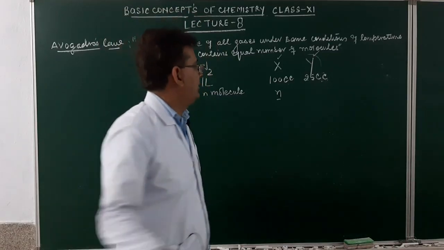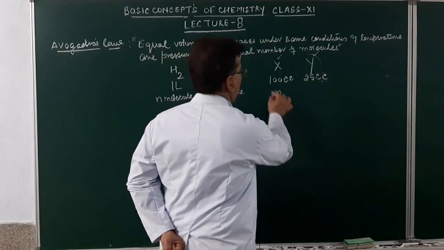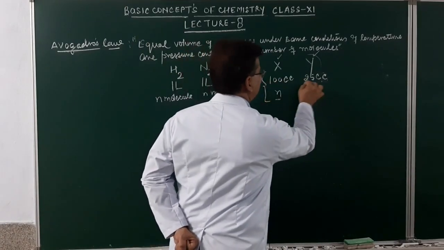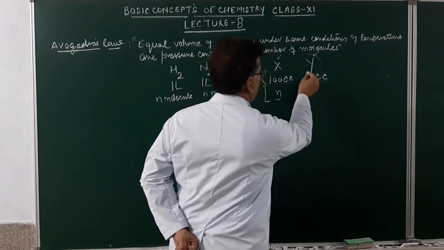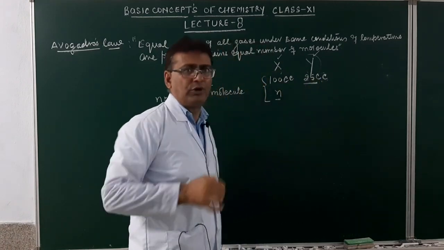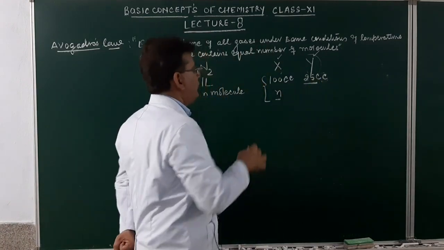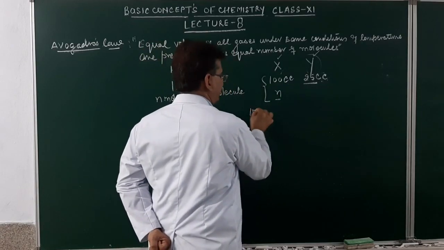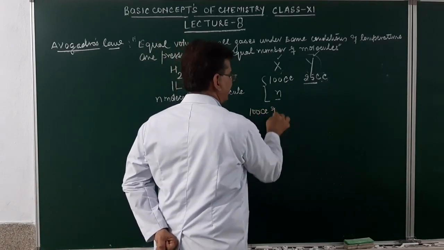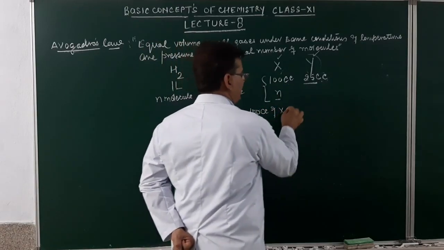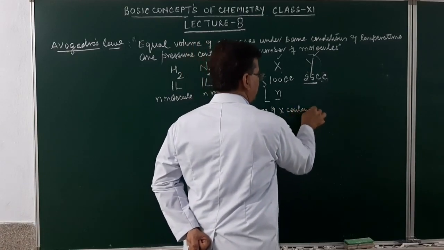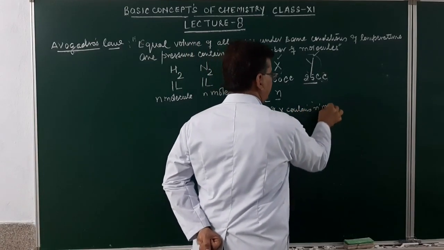Just see over here. Let me calculate the number of molecules of X for 25 cc. Then the volume will become the same, so their number of molecules will also become the same. So 100 cc of X contains N molecules.